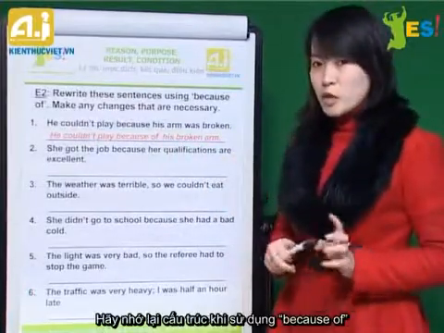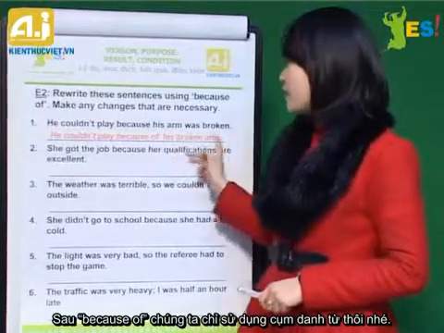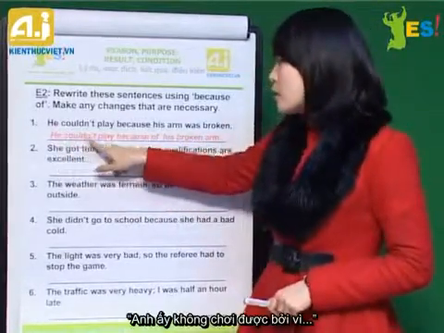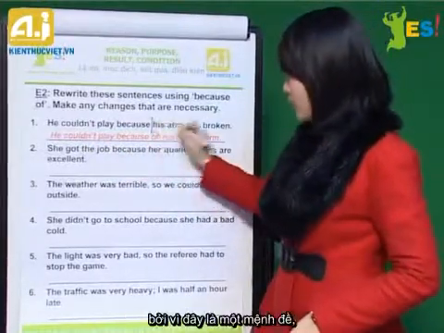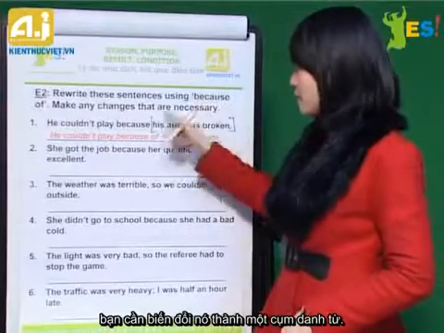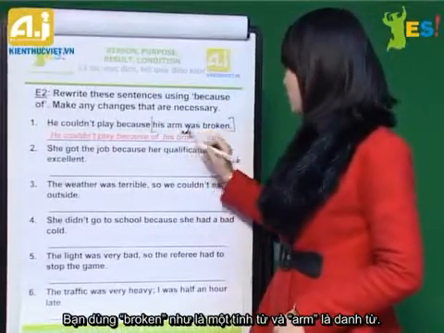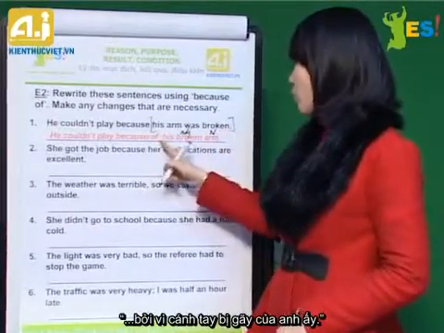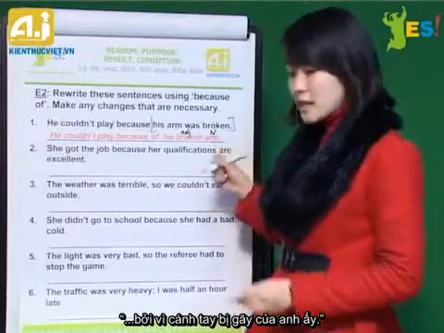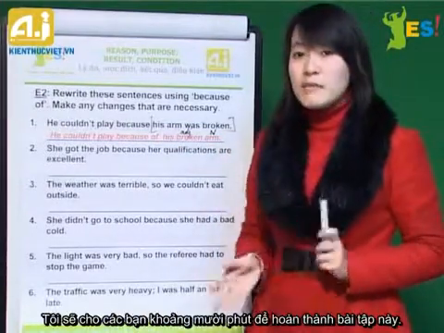Remember the structure that we use with because of? With because of, we use the noun phrase up to that. So you can say, he couldn't play because of, because this one is a clause, you change it to a noun phrase. So you use broken as an adjective, and then arm is a noun. So it should be because of his broken arm. Alright? Now let's move to number 2 and number 6. I'll give you about 10 minutes to do this exercise.